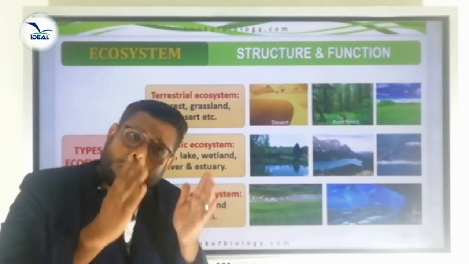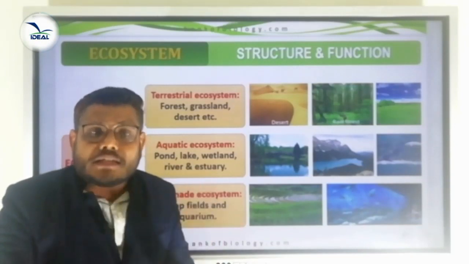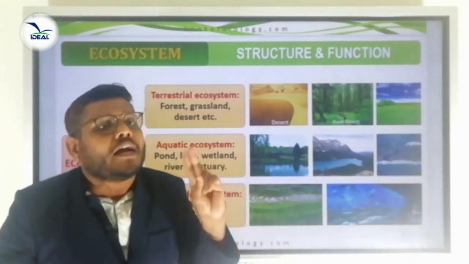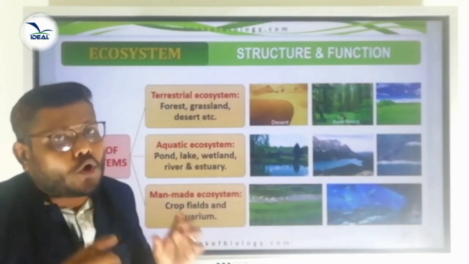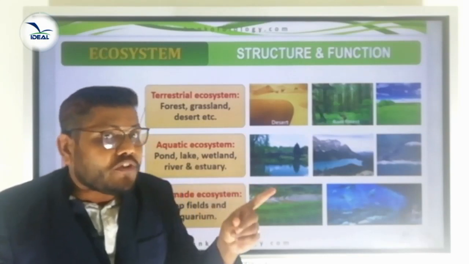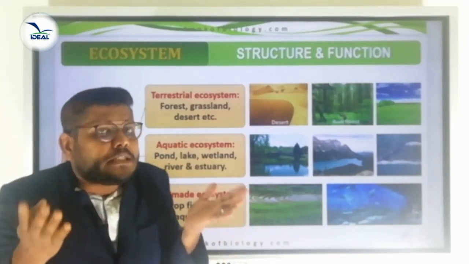If you consider one of the ecosystems, we can see two important structural features. One is called stratification, another one is species composition. What do you mean by species composition?